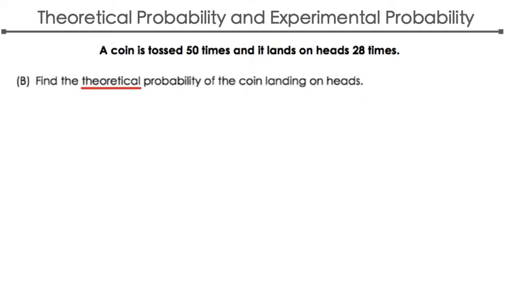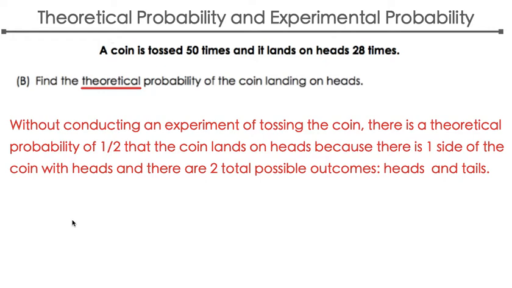So here we have a coin that's being tossed 50 times, and you record how many times it lands on heads and tails. In this case, it landed on heads 28 times. However, this question wants us to find the theoretical probability of landing on heads. Now, because we have already discussed coins and having two sides, you should already know the theoretical probability for this question.